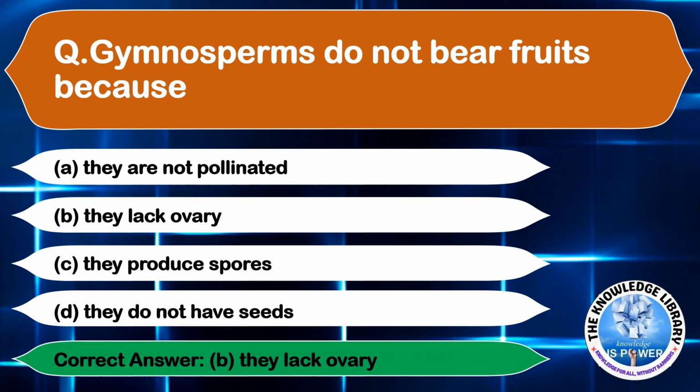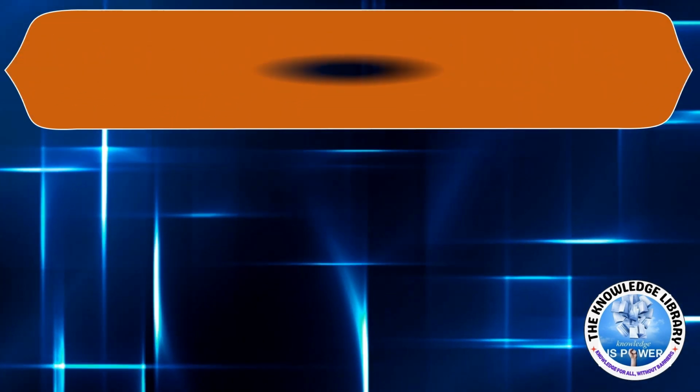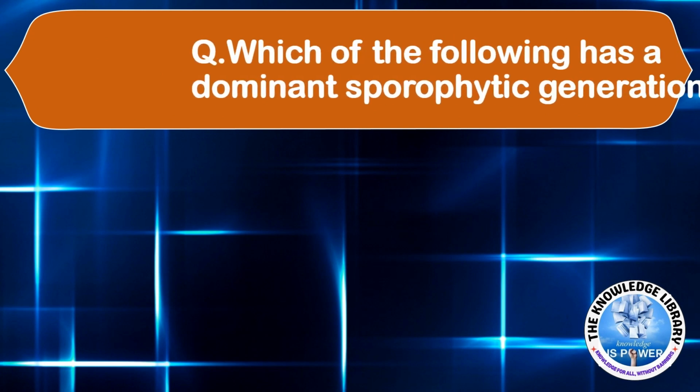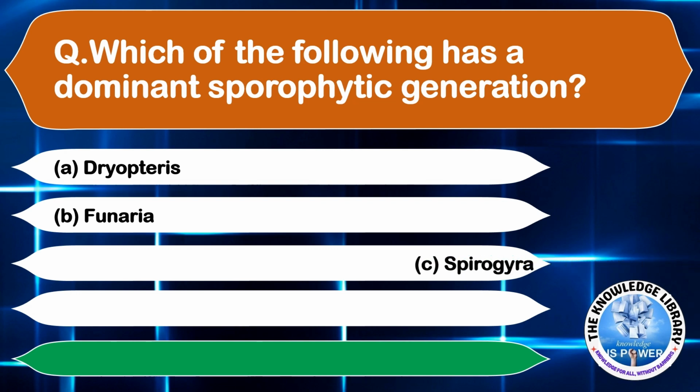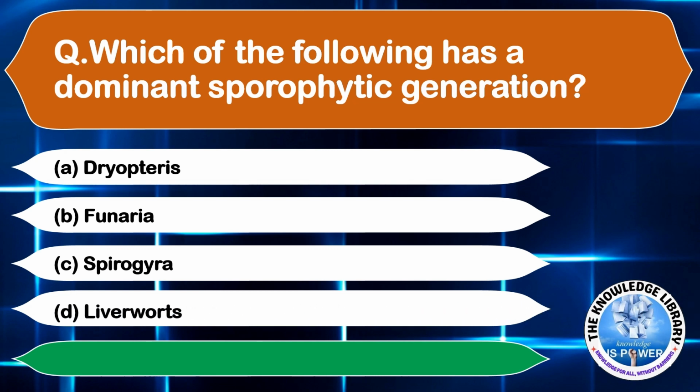Moving on to the next question. Which of the following has a dominant sporophytic generation? Option A, Dryopteris. Option B, Funaria. Option C, Spirogyra. And option D, liverworts. The correct answer is option A, Dryopteris.